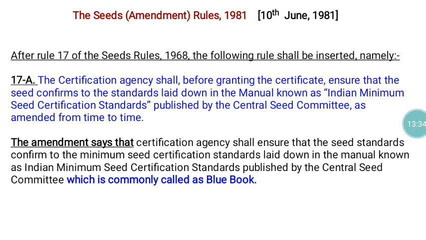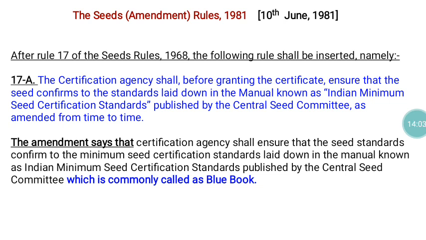The 17A says that the certification agency shall, before granting the certificate, ensure that the seed conforms to the standards laid down in the manual known as Indian Minimum Seed Certification Standards, published by the Central Committee, as amended from time to time. So as per the standards given in the Indian Minimum Seed Certification Standards, before the grant of the certificate, any seed material should fulfill that particular requirement.